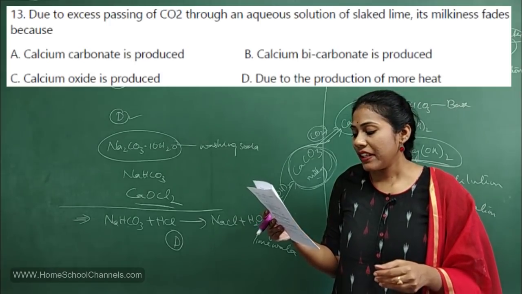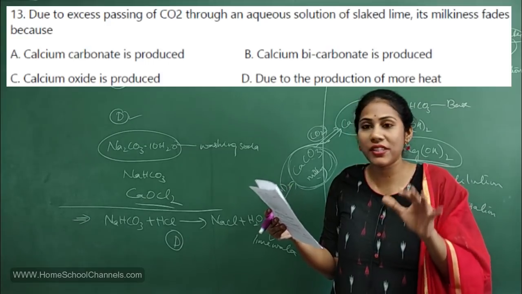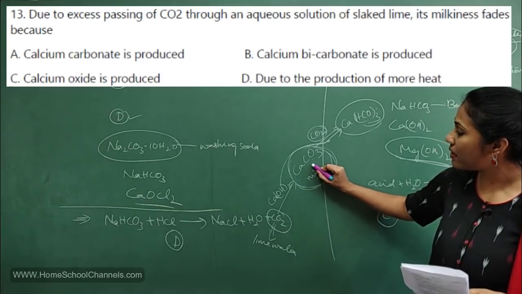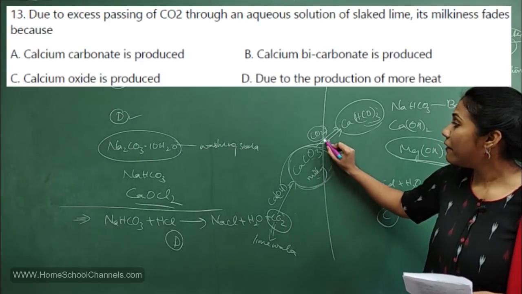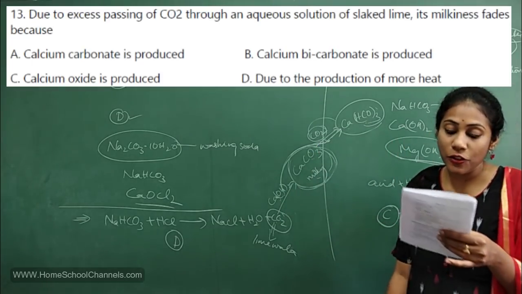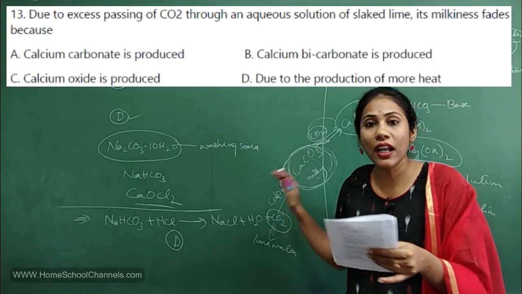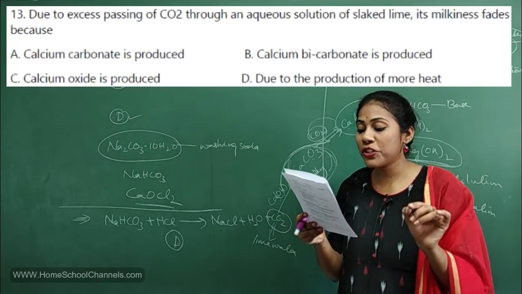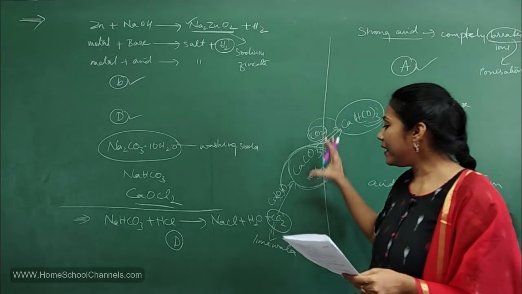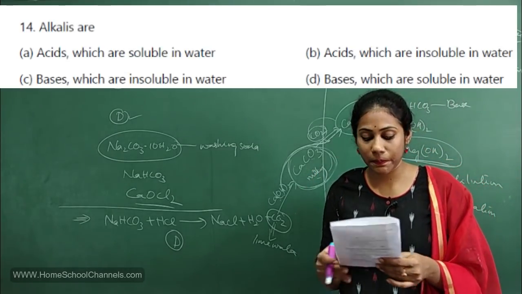Select the option. Calcium carbonate is formed when excess carbon dioxide is passed through slaked lime. When a limited amount of carbon dioxide is passed, you get milky precipitate, calcium carbonate. When excess is passed to lime water, you will get calcium bicarbonate, which is not at all milky. So option B is correct. Calcium bicarbonate is produced. Right? So the entire concept of the lime water test is very important.